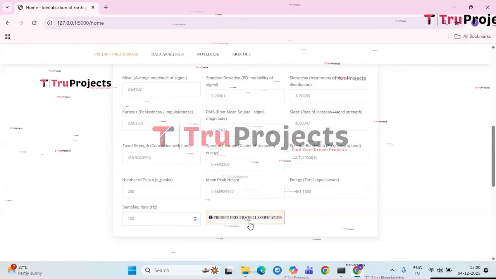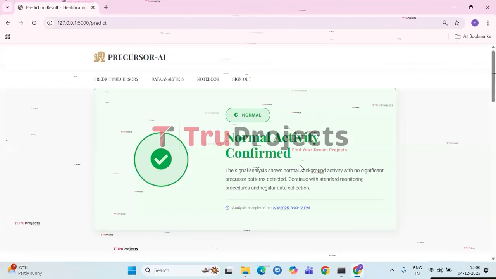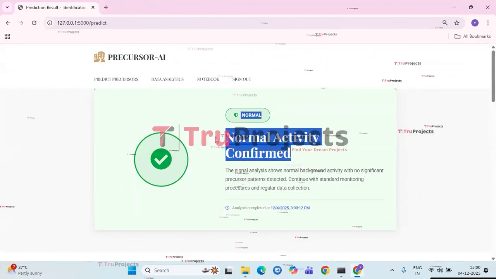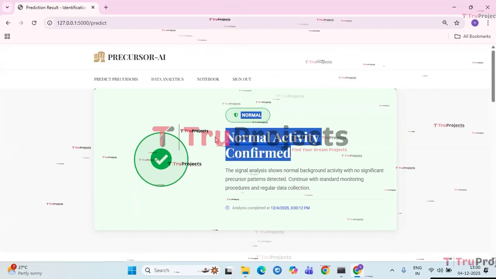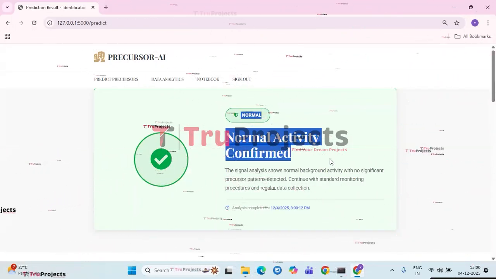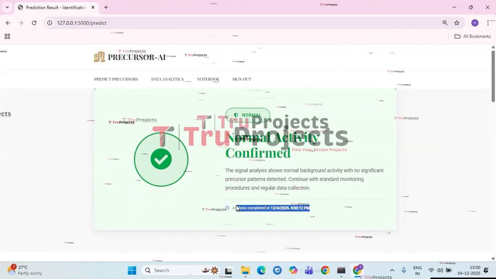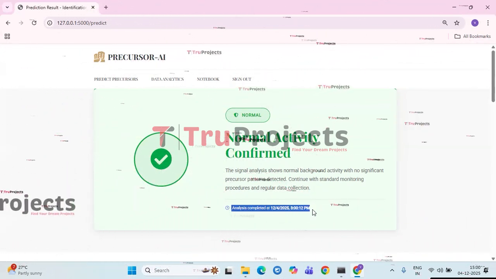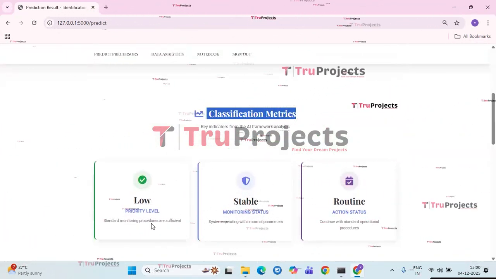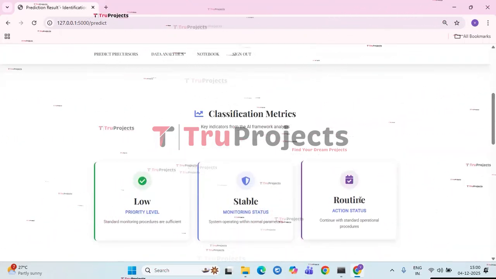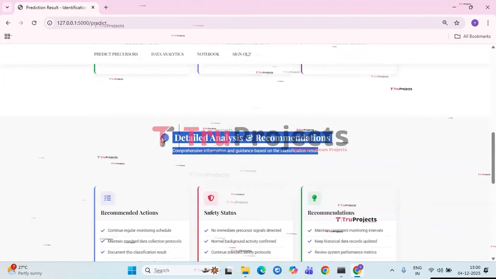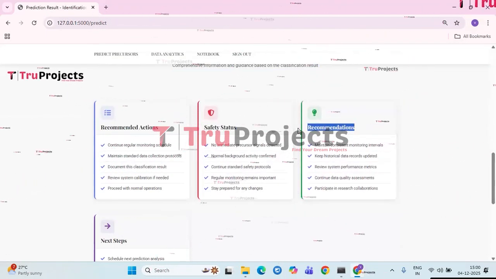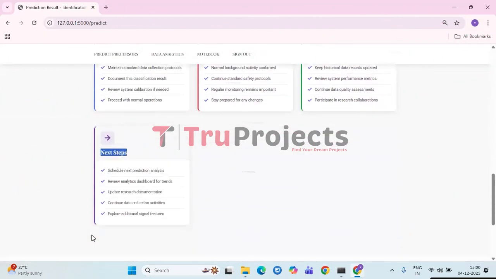Now click on predict precursor classification. So it is detected as normal activity confirmed, which means it is a non-precursor detection. And the analysis completed on 12/4/2025 and the time is also given. We also have the classification metrics like low, stable, routine. And the detailed analysis has recommended actions, safety status, recommendations and next steps.